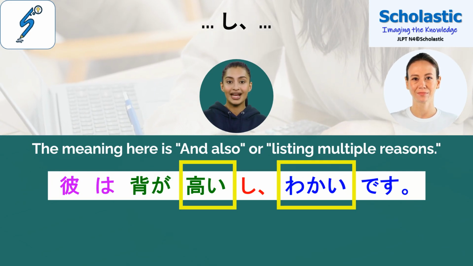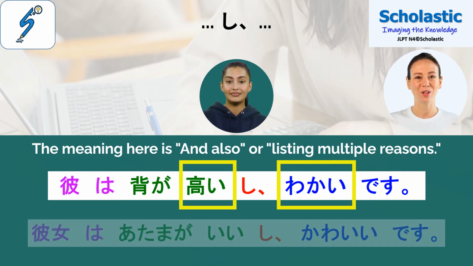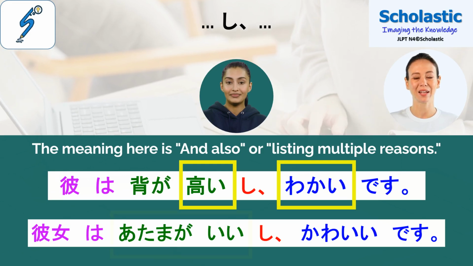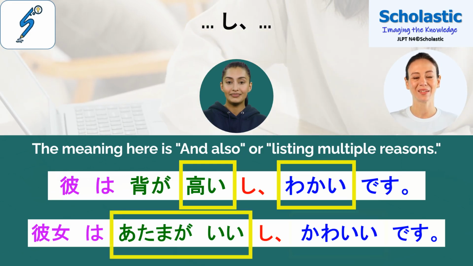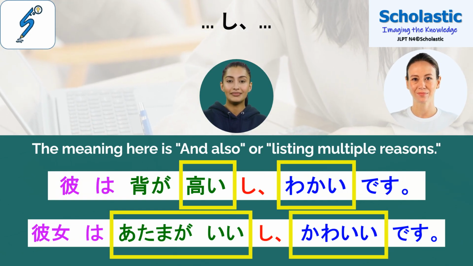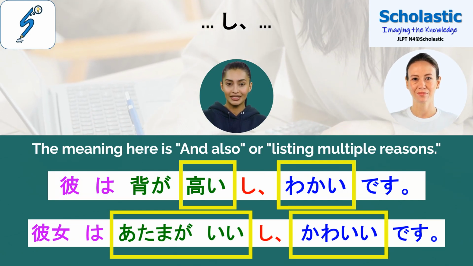Let's take another example. 彼女は頭がいいし、かわいいです。 This connects 頭がいい and かわいい using し to tell, she is intelligent and cute.